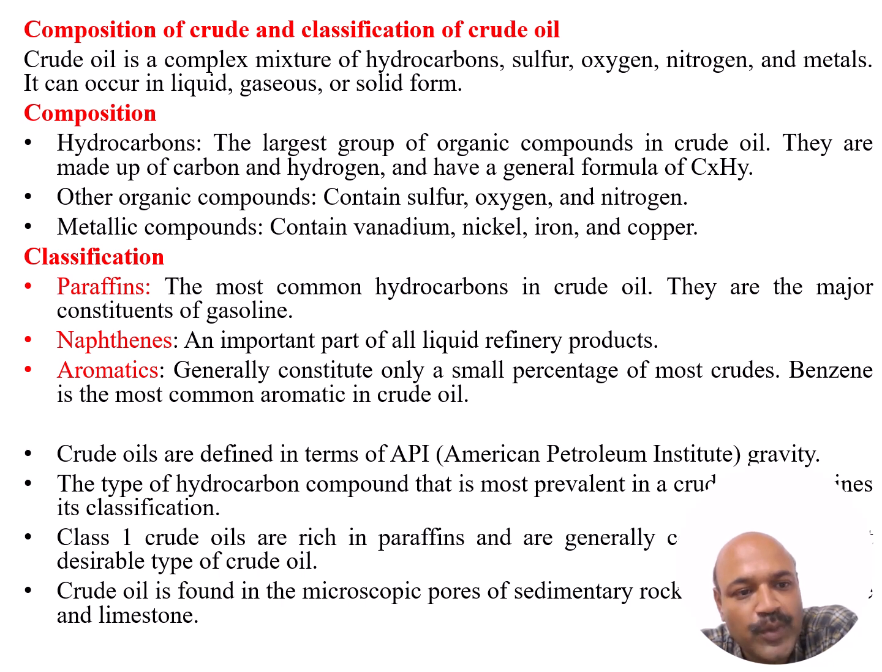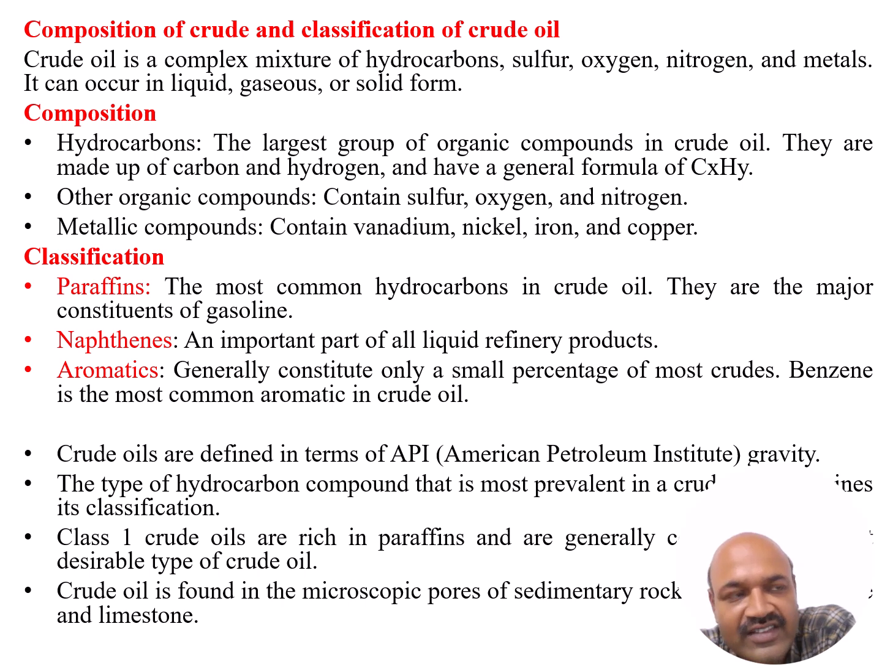This slide shows the composition and classification of crude oil. Composition we already saw in the first slide. Classification: it is divided into 3 main types, paraffins, naphthenes, and aromatics. Paraffins are the most common hydrocarbons and the major constituents. Naphthenes are an important part. Aromatics constitute a small percentage of most crudes. Benzene is one of the most important aromatics in crude oil.